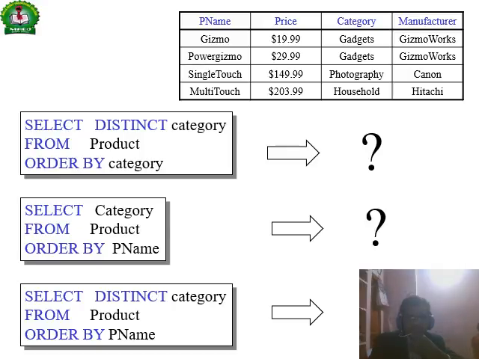Whereas here, select distinct category from product. Distinct is used for eliminating the duplicate values in the column, and the order by clause is used for ascending or descending order: alphabetical order of the string, and ascending and descending order of the numeric data.